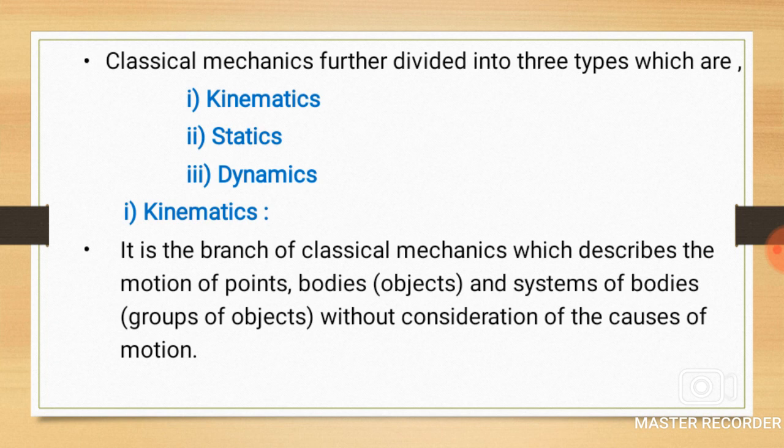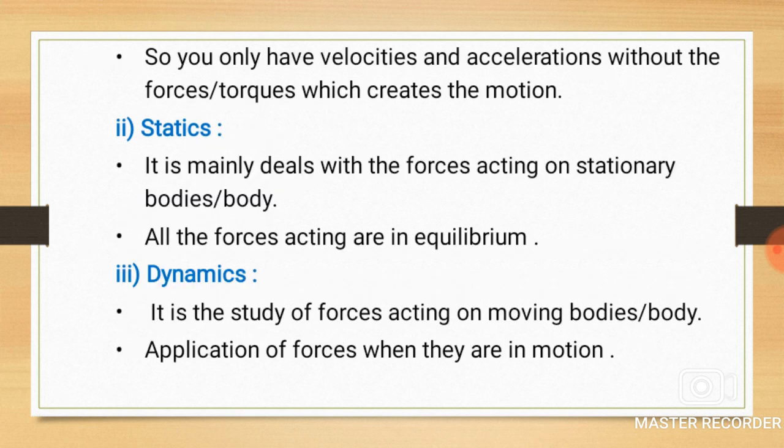That means there is a motion of objects or bodies or a system of bodies or a group of objects without consideration of the causes of motion. So you only have velocity and acceleration, without the forces or torques which create the motion. As we mentioned earlier, we do not take into account the forces or torques which create motion. We only take into account the velocities and accelerations produced by the motion.